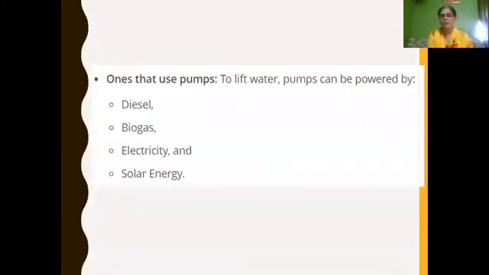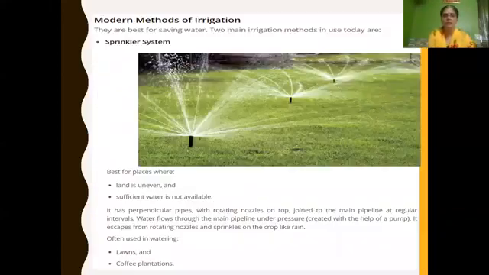Then those that use pumps to lift water can be powered by diesel, biogas, electricity, and solar energy.